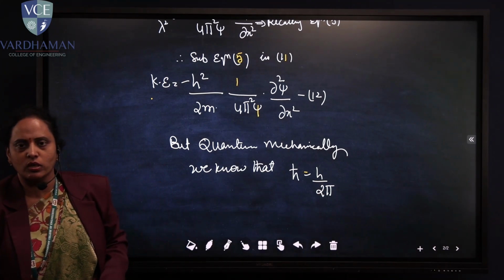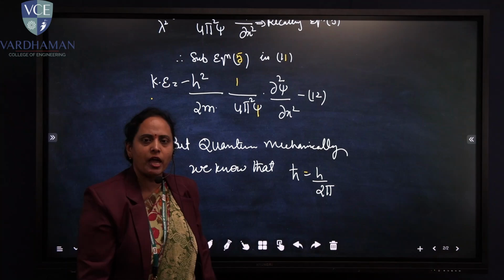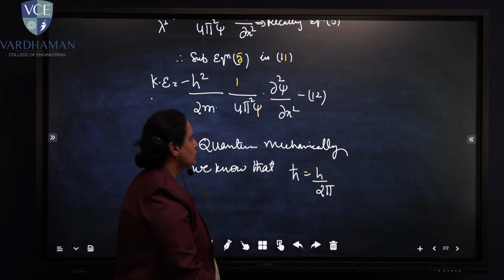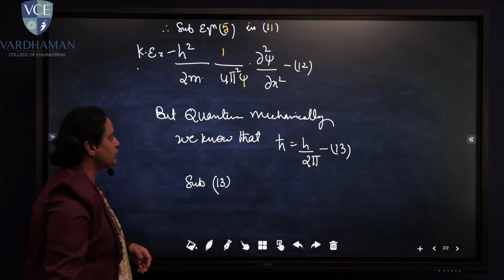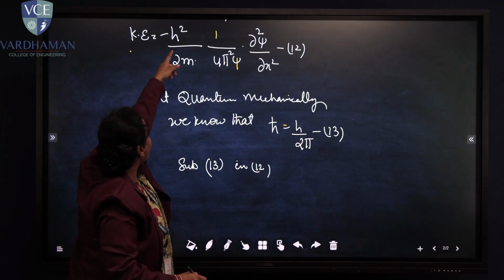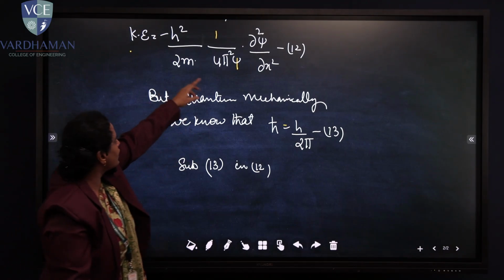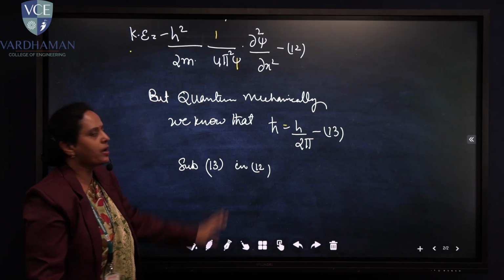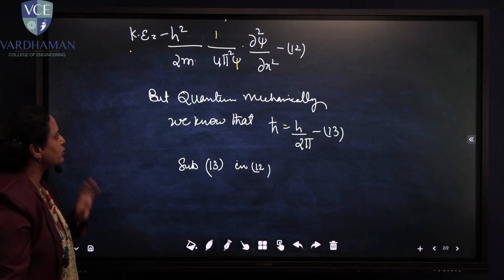So this is one of the constants introduced by Schrodinger, whose value h bar is nothing but h by 2 pi. The same I am going to substitute in equation 12. Make it equation number 13. Therefore, substituting 13 in 12, wherever h by 2 pi is there, I am going to substitute h bar. So in place of h square by 4 pi square, I am going to substitute h bar square.